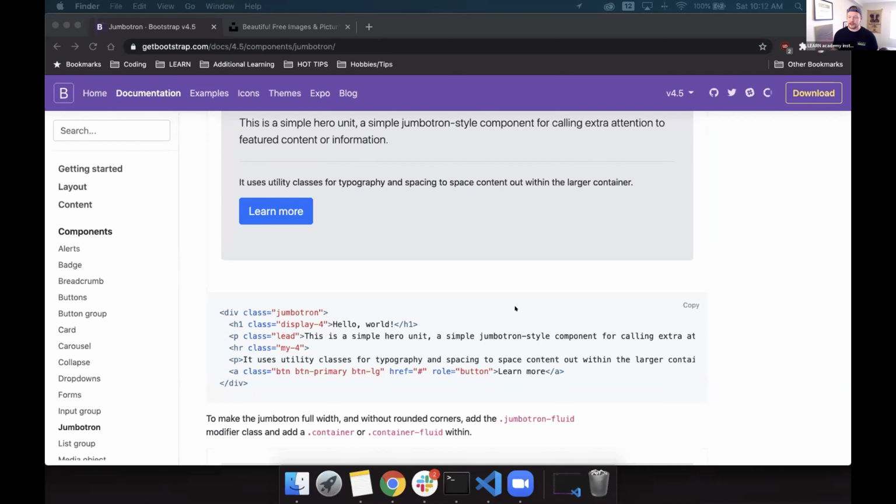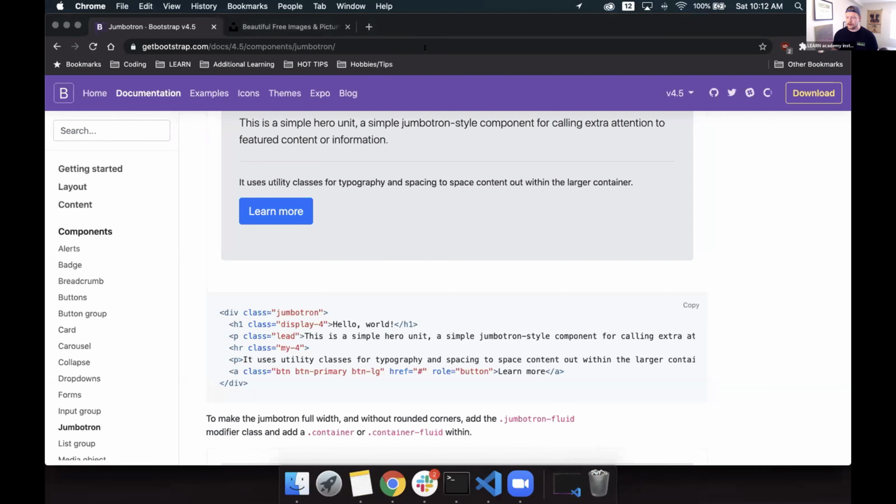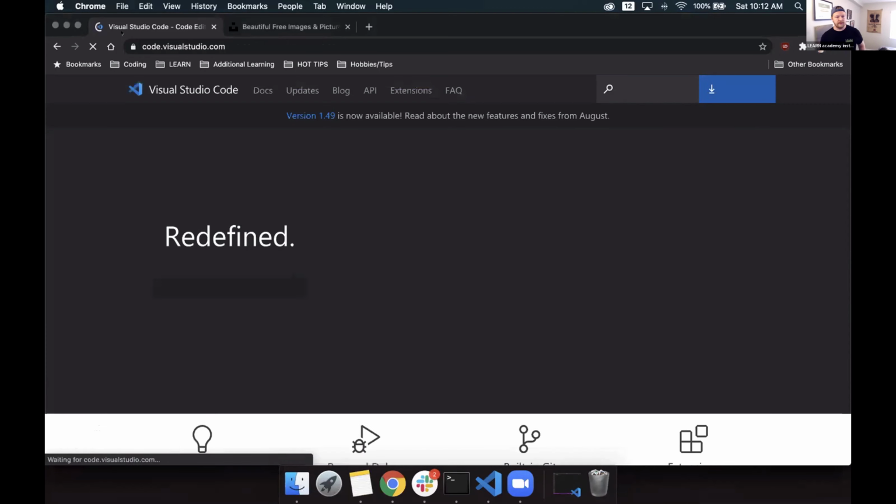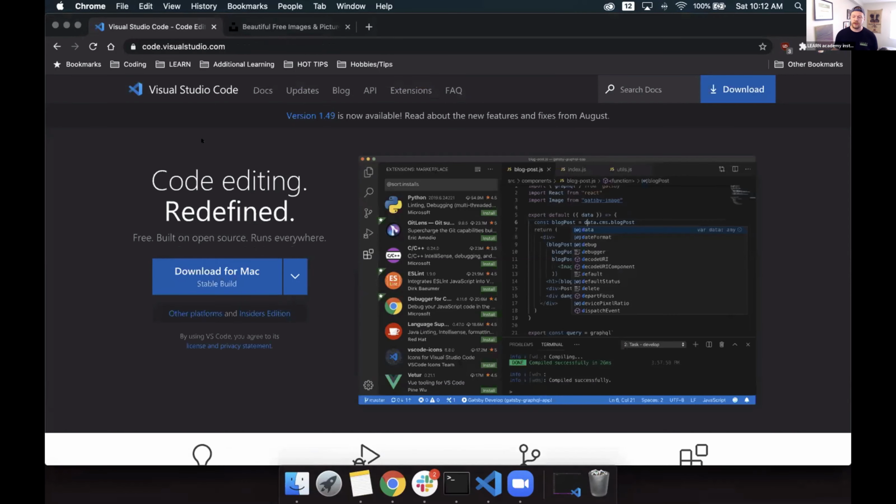Let's move you guys over to the side. And let's just take that URL. So we can go to https://www.visualstudio.com, or you can just Google VS Code, and it should bring you to the site. I'm personally on a Mac right now, so it gives me this little button. If you're on Windows or anything like that, it will say download for Windows. All you need to do is download that. It'll provide you a file, and then you just need to install that file.